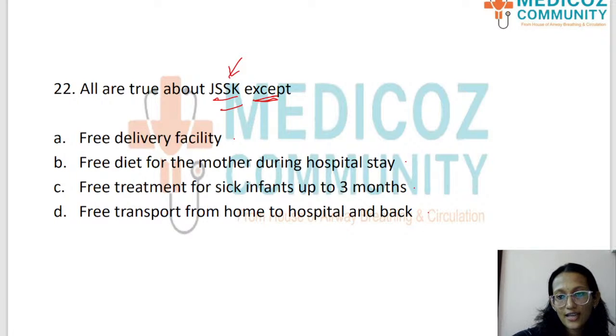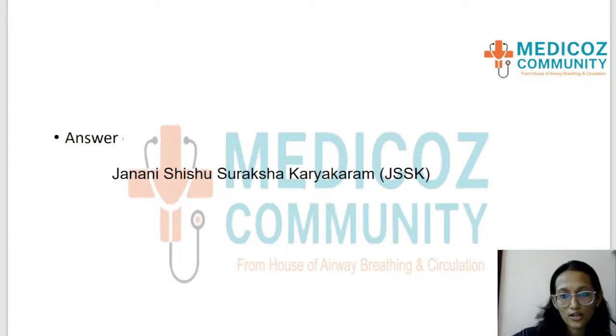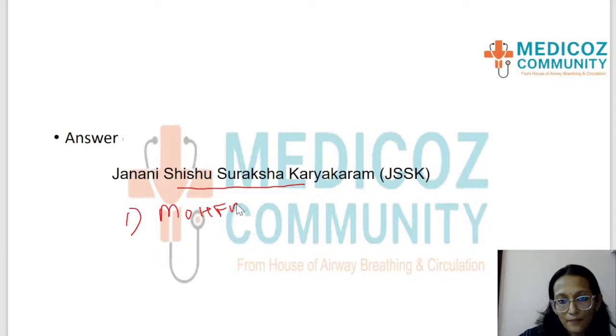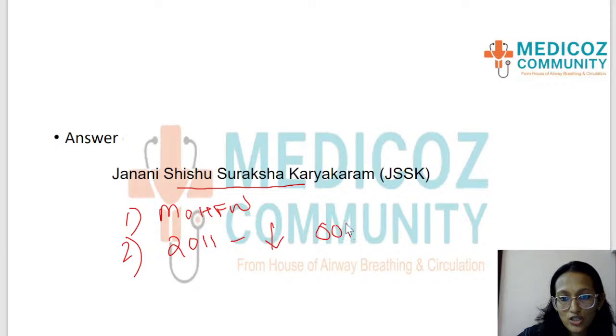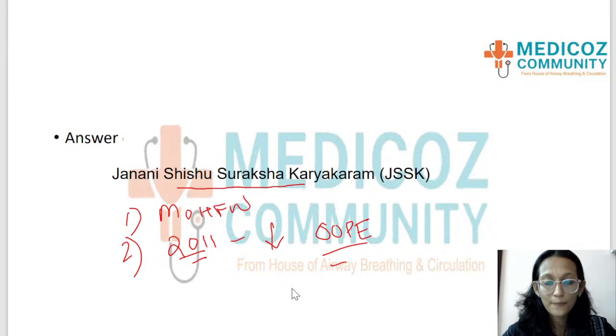In order to understand, we need to see what JSSK is. Like I told you, the full form is Janani Shishu Suraksha Karyakram. If you can see in my slide, JSSK is under the Ministry of Health and Family Welfare, and it was introduced in 2011 in order to decrease the out-of-pocket expenditures for pregnant women and their sick children. That was the idea. When it was introduced in 2011, they wanted to bring down the out-of-pocket expenditures for pregnant women and sick children. So what all did they get?